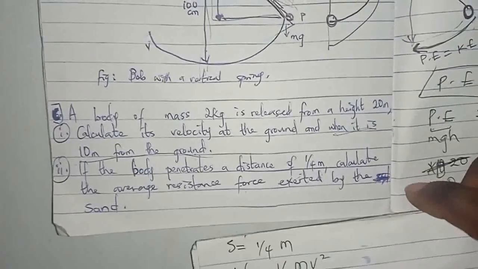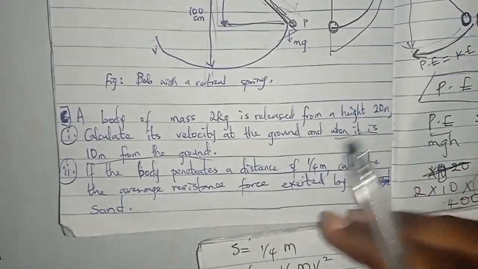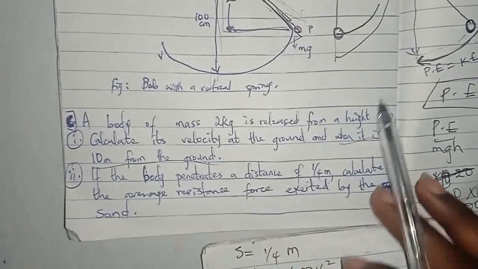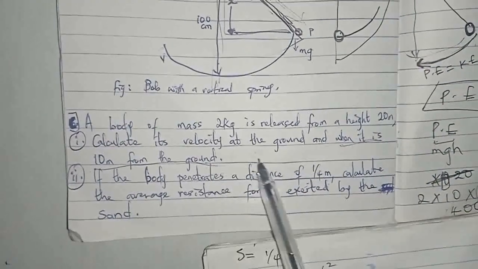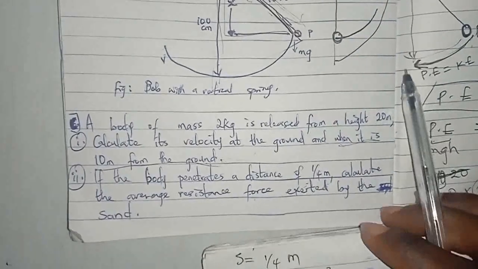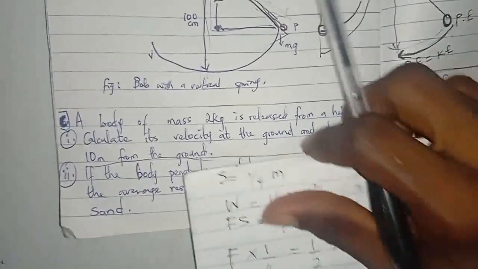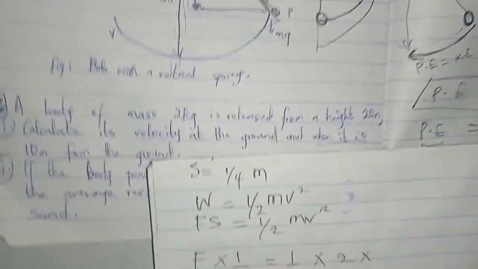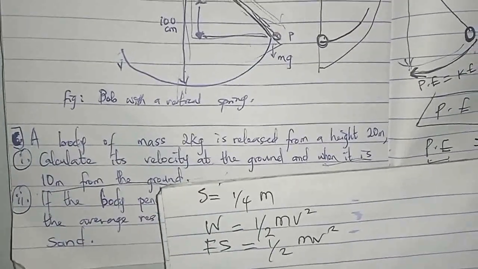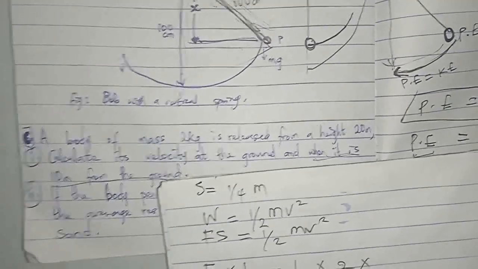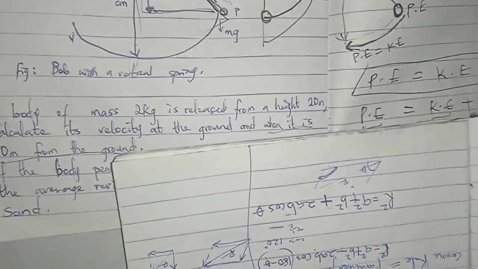Okay, they say if the body penetrates 1/4 meter, calculate the average resistance force. And the velocity there, when it hits the ground, is the one we've gotten. Let's check if we've gotten the velocity. Where did we solve this? So we got it to be 400. Let's be sure.